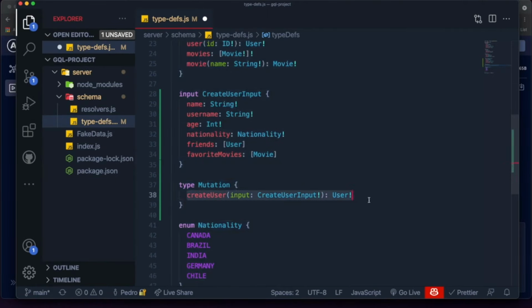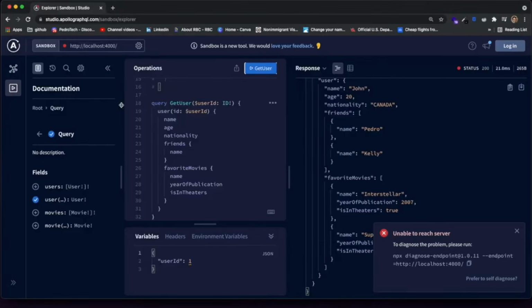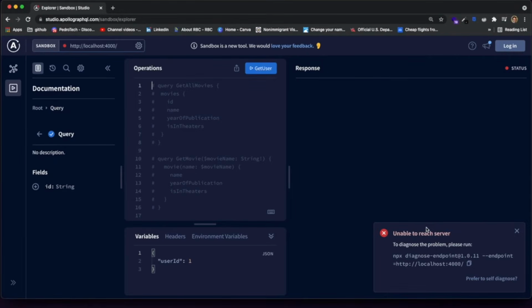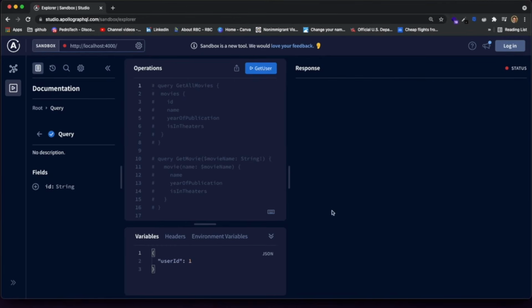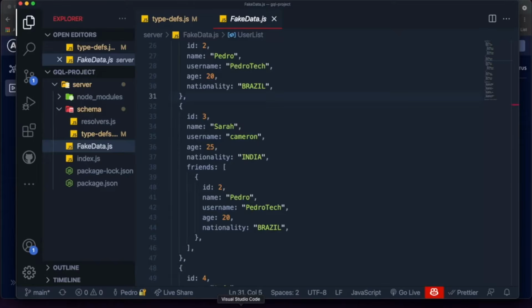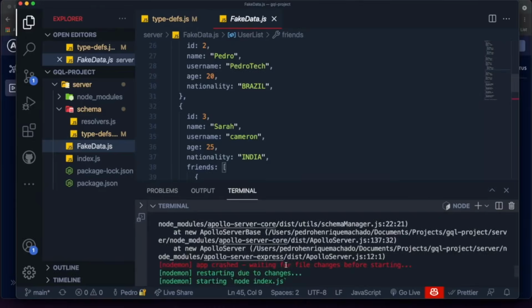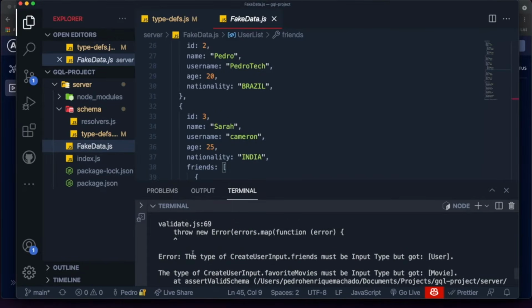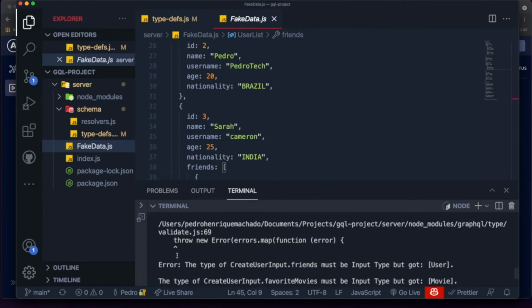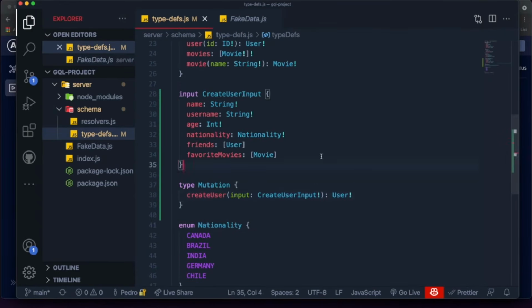How do we go from this field being a mutation to actually creating and adding our new data into our table, or in our case, our fake data array? Well, you can see that if I refresh my code over here, this is my API. It does give me an error, which is kind of weird. Let me go over here to my code. It's saying that the type of create user input.friends must be an input type but got user. This makes total sense, and it was a tricky mistake.